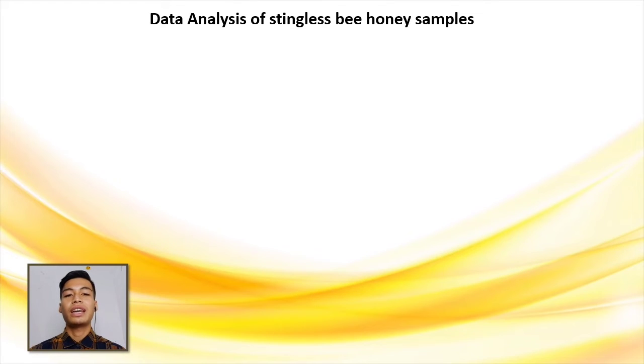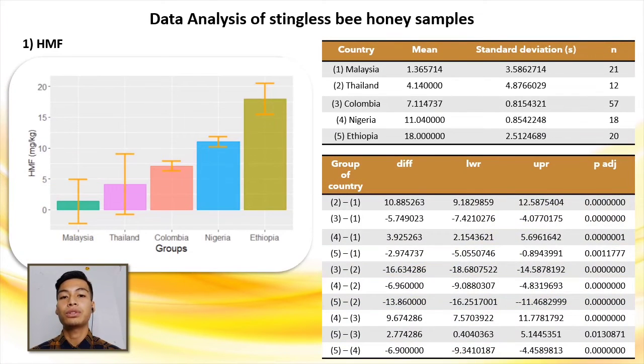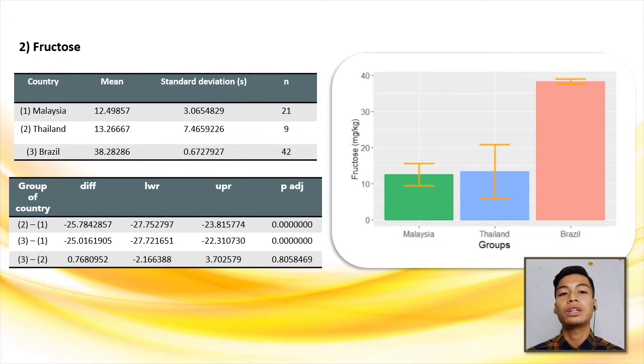First of all, I have collected the data of HMF content in stingless honey and converted this data into a box plot graph by using Webplot Digitizer, based on the group of countries such as Malaysia, Thailand, Colombia, and so on. Next, for fructose content, I also converted this data into box plots to differentiate the values for each of the comparisons between the parameters.